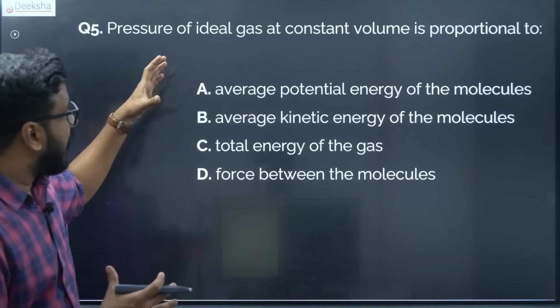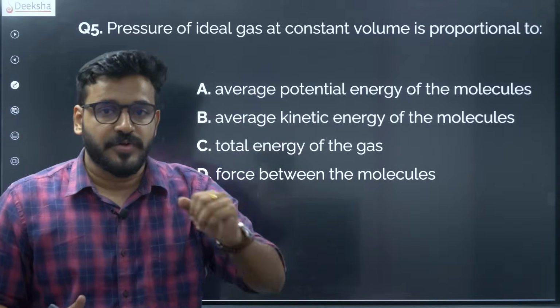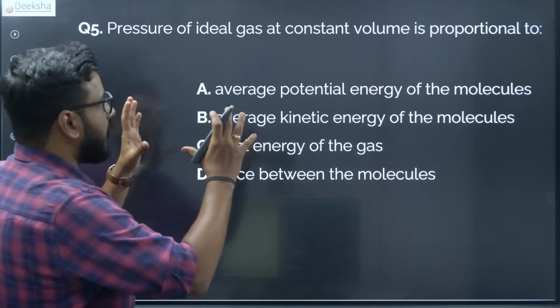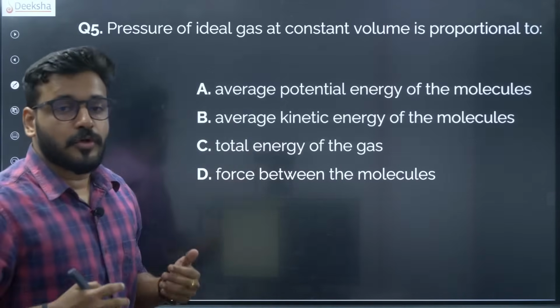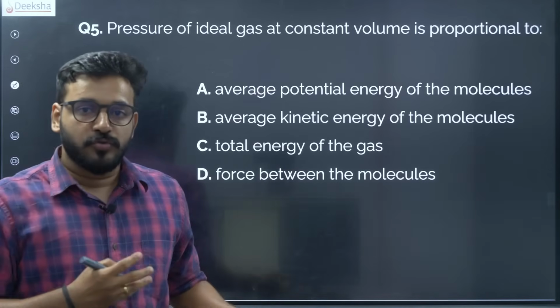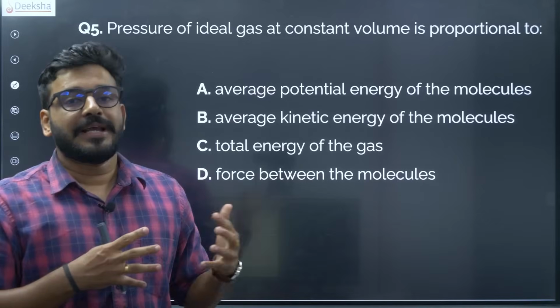So the pressure of an ideal gas at constant volume is proportional to what? It's a very simple straightforward question. Pressure at a constant volume is proportional to... So you have to look at the microscopic-macroscopic relation of pressure in the beginning of the kinetic theory of gases.